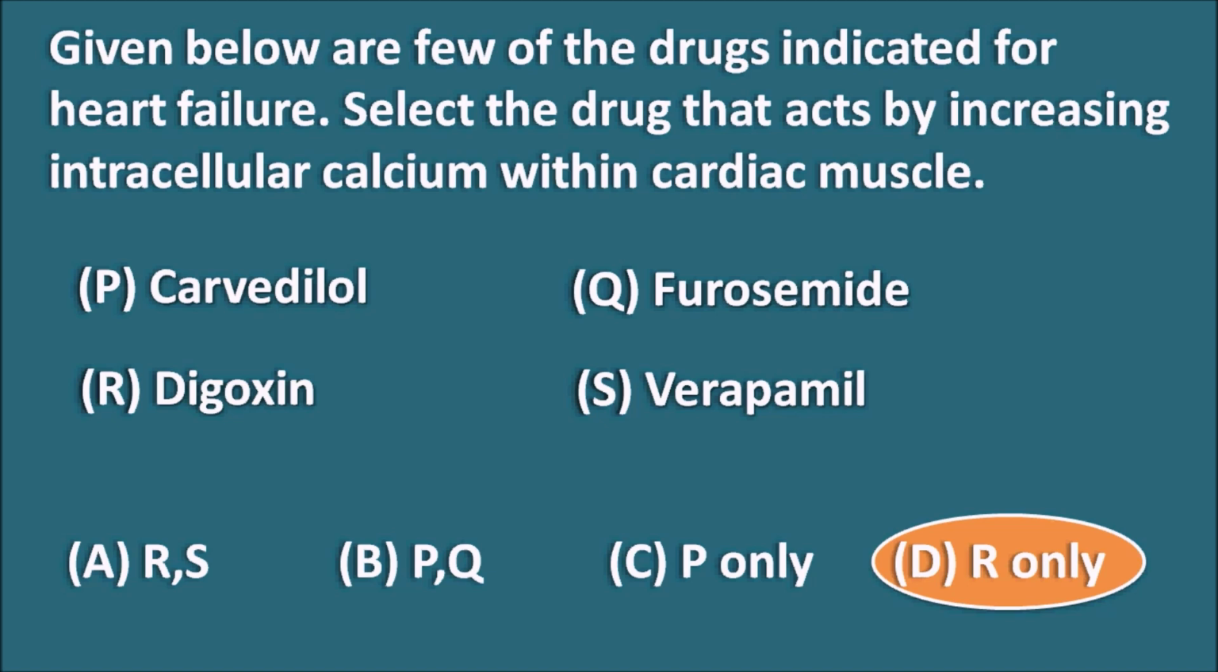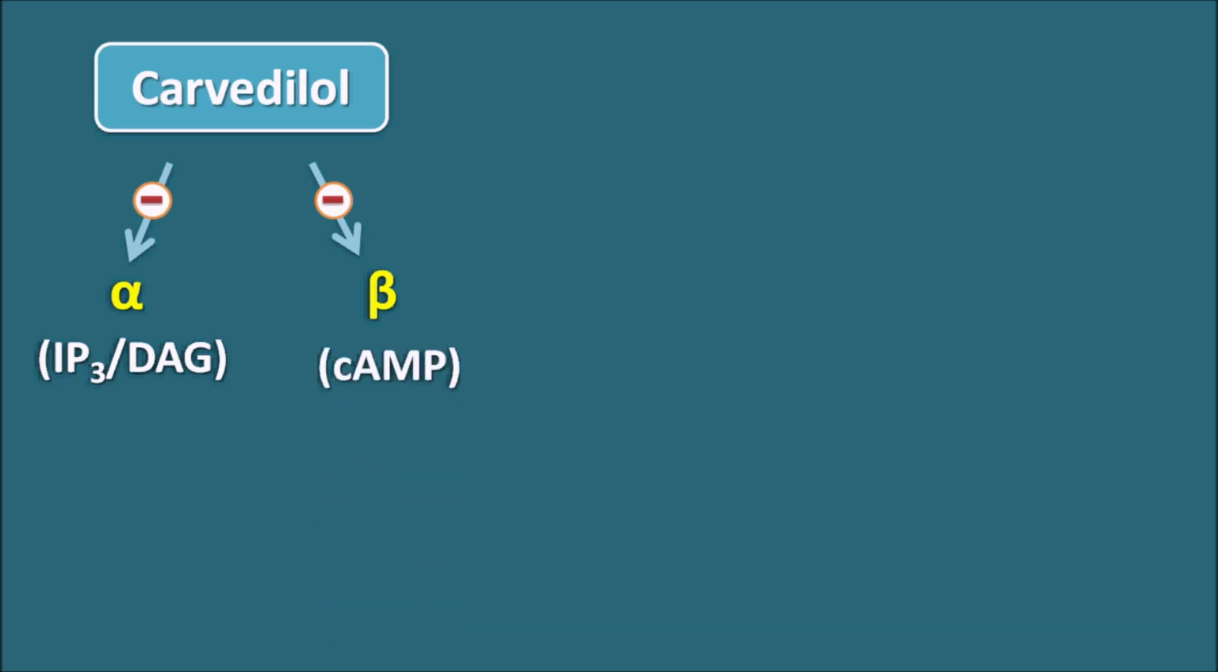So let us start with the carvedilol. Carvedilol is one of the drugs which blocks the alpha receptors as well as the beta receptors. The alpha receptors are actually coupled with the IP3 and diacylglycerol, and beta receptors are coupled with the cyclic AMP. So in this way, carvedilol can inhibit both alpha and beta receptors, thereby decreasing the actions of the IP3 and diacylglycerol as well as the cyclic AMP. When these secondary messengers are inhibited, it reduces the calcium levels within the membrane.